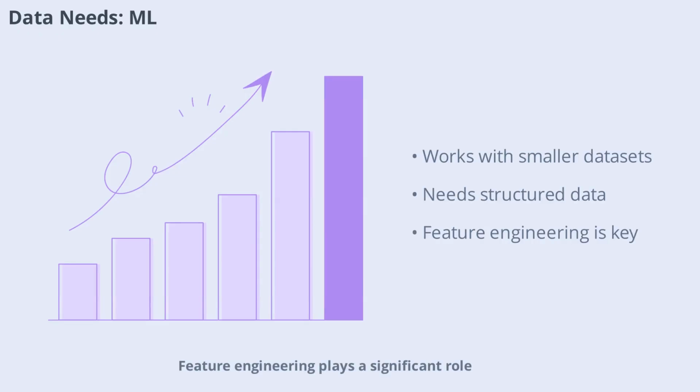Feature engineering plays a significant role in maximizing performance with limited data. This makes machine learning a practical choice for businesses and organizations that may not have access to massive data resources. However, as data complexity increases, the limitations of traditional machine learning become more apparent. Let's see how deep learning's data needs differ.